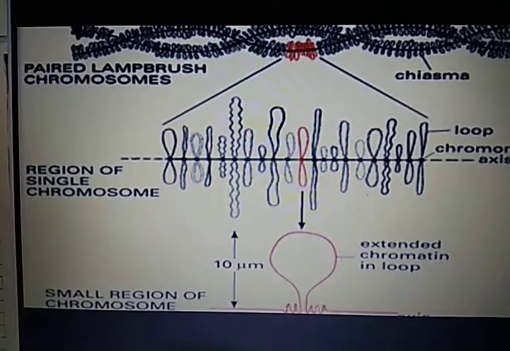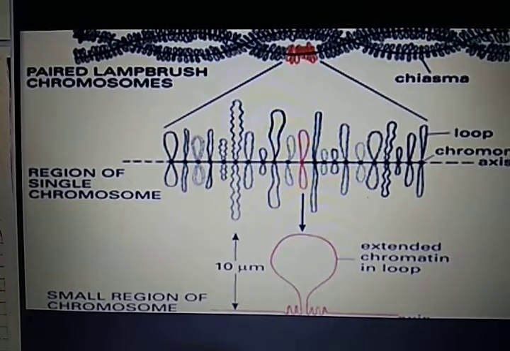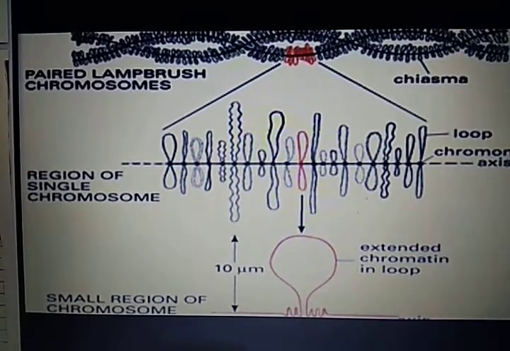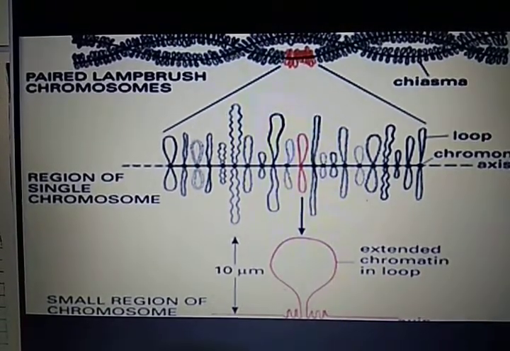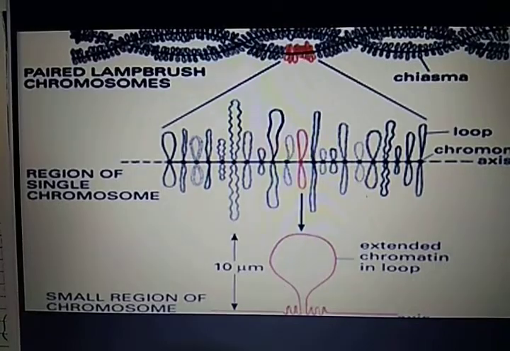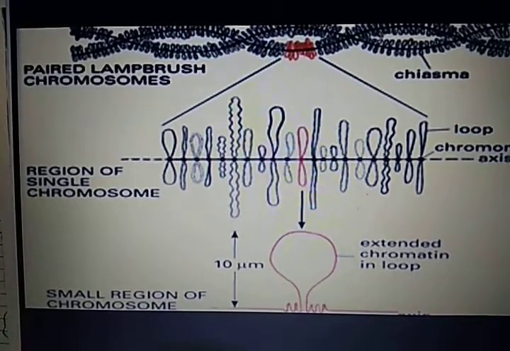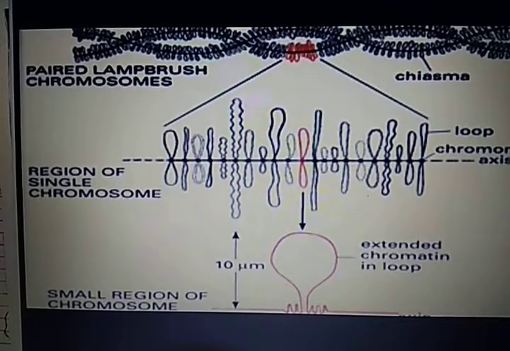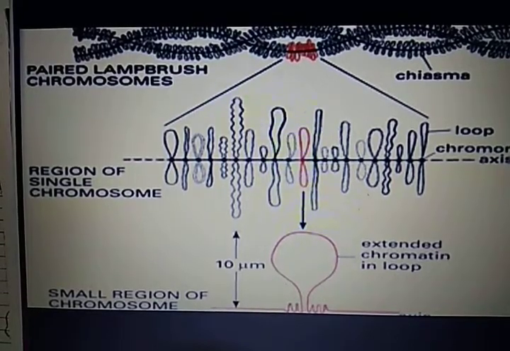Lamp brush chromosomes are present in primary oocyte nuclei of vertebrates and invertebrates, and spermatocyte nuclei of fruit fly. It has a length of 800 to 1000 micron. It is made up of two homologous chromosomes held at several places by chiasmata.